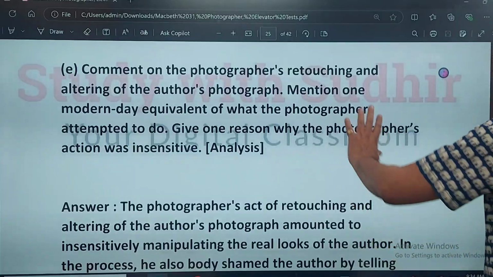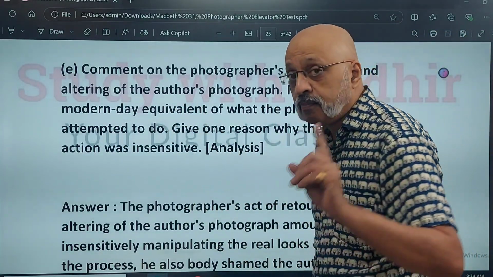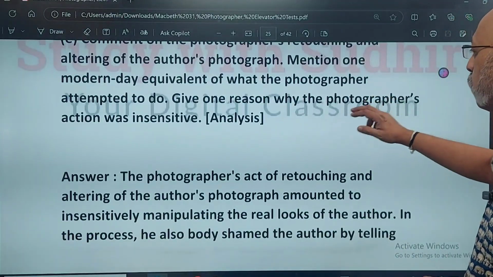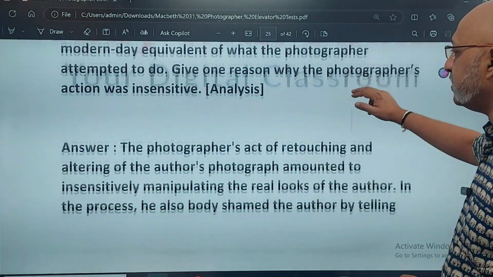Okay, so इसमें पूछा गया है कि mention one day. I have explained this in the video also. Any doubts? Look at the video. Give one reason why the photographer's action was insensitive.